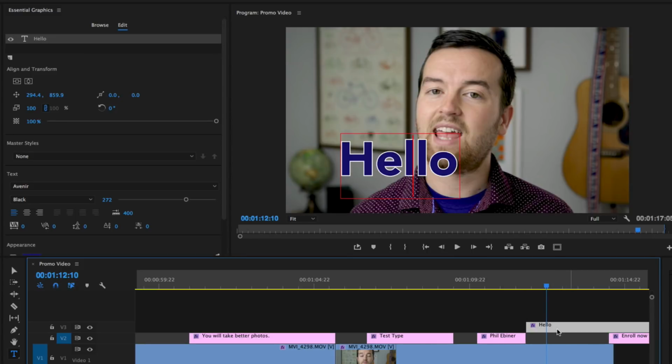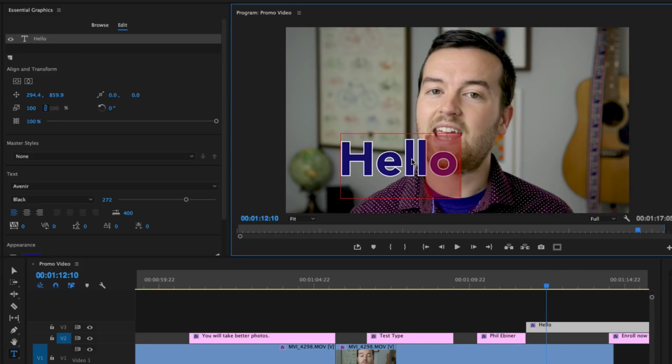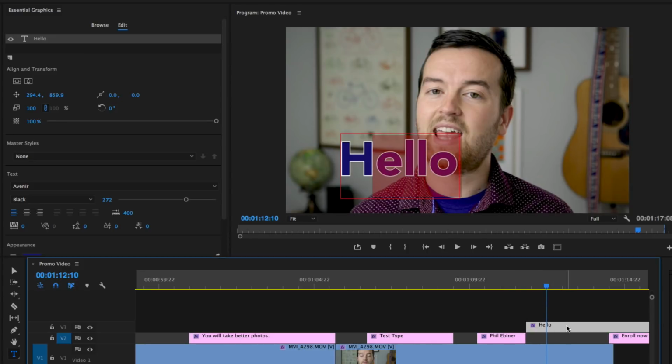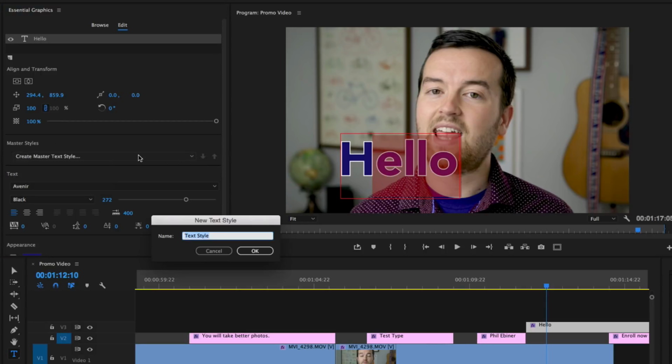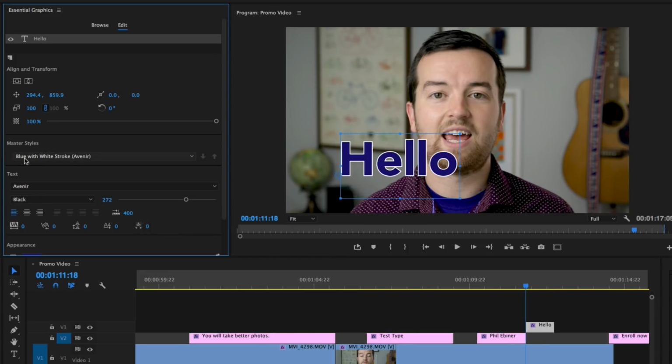What if we want to have this style and use it for another project? Well, what we can do is click on our text in this Essential Graphics panel, go to Master Styles, drop this down, and click Create Master Text Style. I'll call this blue with white stroke. And then I'll just put in Avenir for the font. Click OK. Now you see that this is one of the master styles.